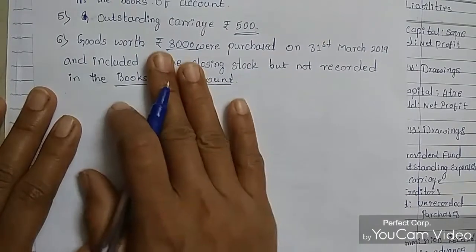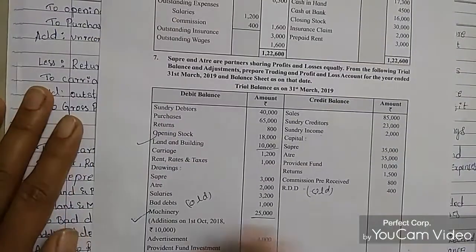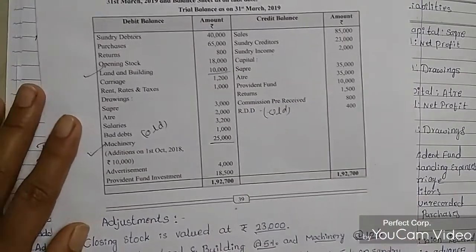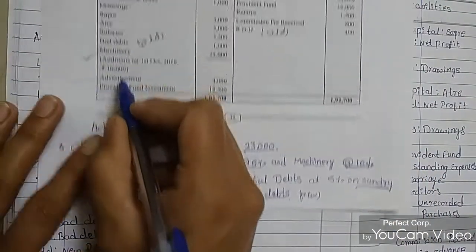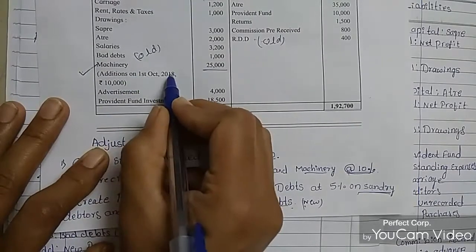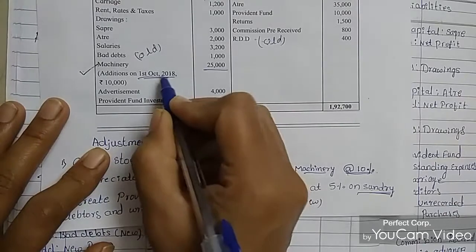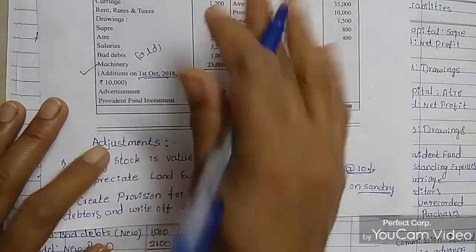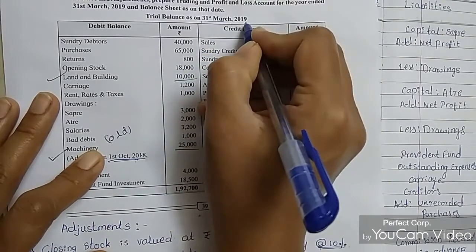In this problem we have a new adjustment. The new adjustment is for the machinery, where they have given a date. The addition date is 1st October 2018, and we need to calculate until 31st March 2019.